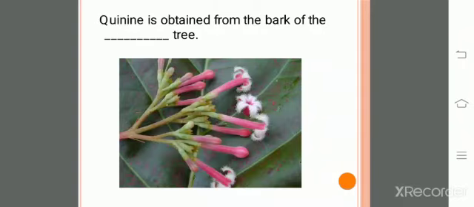And our next one: quinine is obtained from the bark of the dash tree. The answer is that it is obtained from the cinchona tree. Cinchona tree. And this quinine has medicinal value, and it is used mainly to cure malaria. So here come the answers to this chapter number 16.